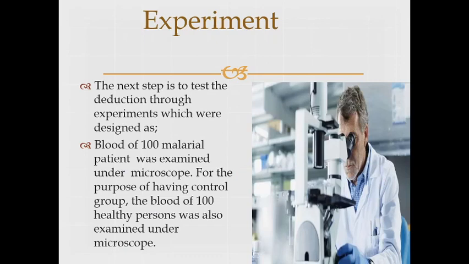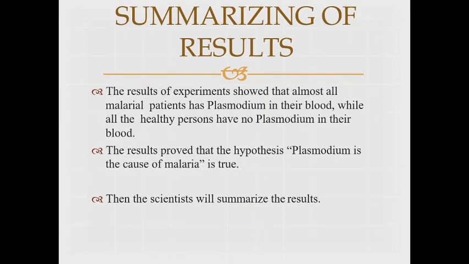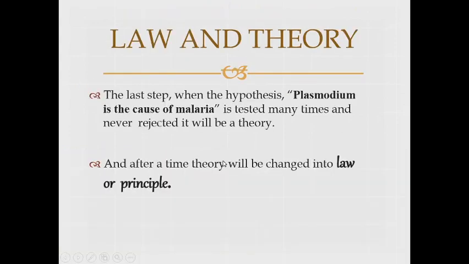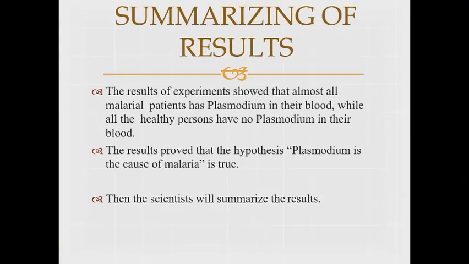How did they perform the experiments? The blood of 100 malarial patients was examined, and the blood of 100 control group members, meaning healthy persons, was also examined under the microscope. They found that malarial patients have plasmodium, while healthy persons don't have plasmodium in their blood. So they summarized the result: the experiment showed that almost all malarial patients have plasmodium in their blood, while all healthy persons have no plasmodium in their blood. So the results prove that the hypothesis that plasmodium is the cause of malaria is true.